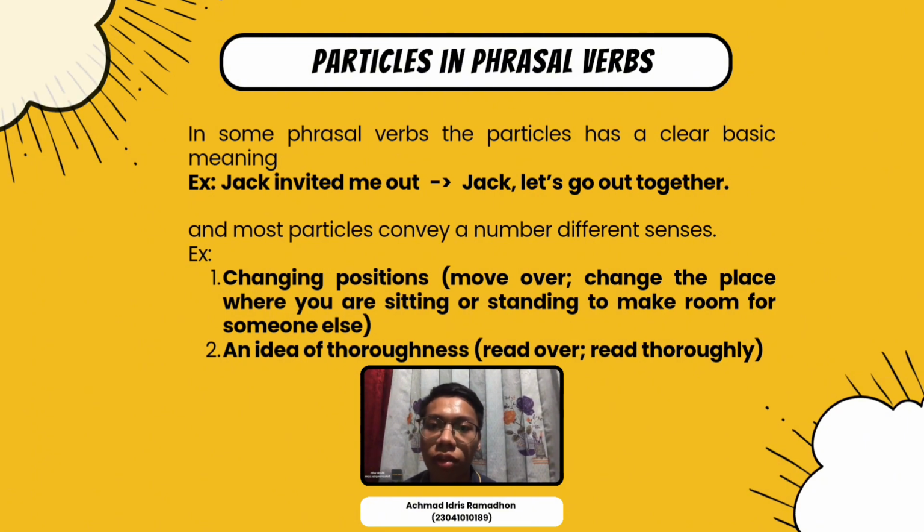Particles in phrasal verbs. In some phrasal verbs, the particle has a clear basic meaning. Example: Jack invited me out, meaning Jack and I go out together. And most particles convey a number of different senses. Example, number 1, changing position: move over, change the place where you are sitting or standing to make room for someone else. Number 2, an idea of drunkenness: read over, read drunkenly.